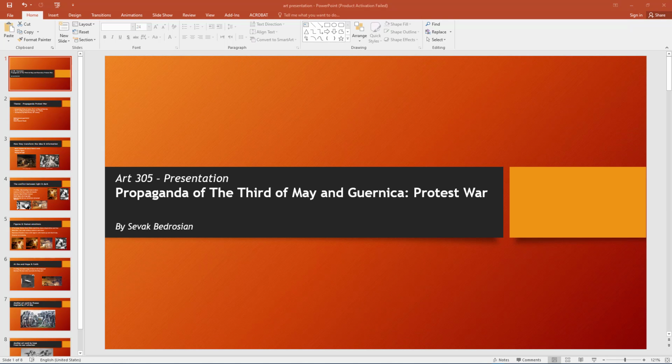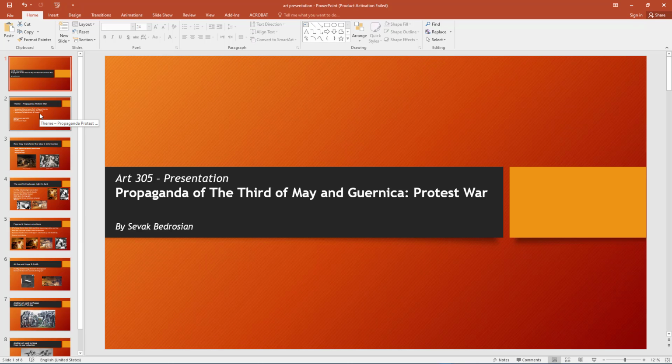Propaganda of the 3rd of May and Guernica protest war. Compare 3rd of May of Francisco de Goya and Guernica of Picasso, how they convey the information and what the propaganda is. The artworks that are going to be compared are the 3rd of May from Francisco de Goya, 19th century, and Guernica from Pablo Picasso in early 20th century.